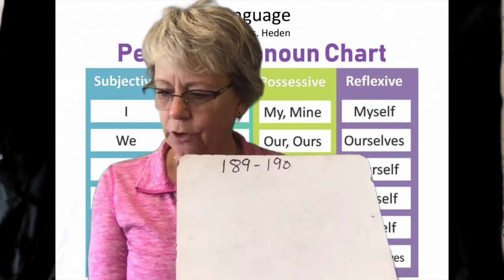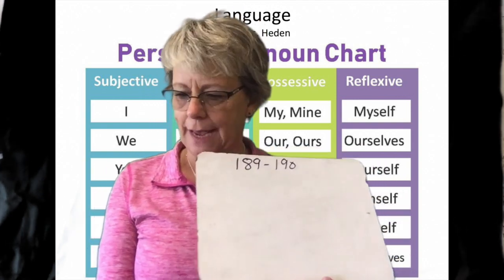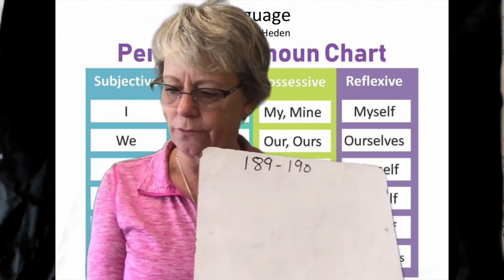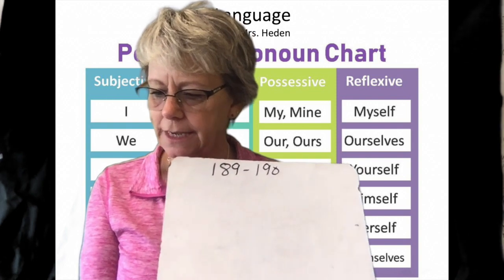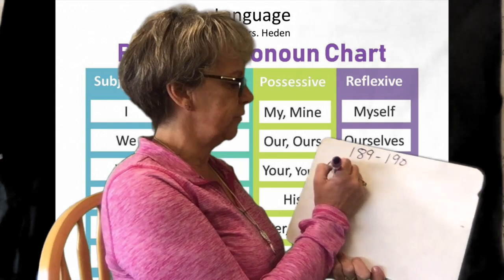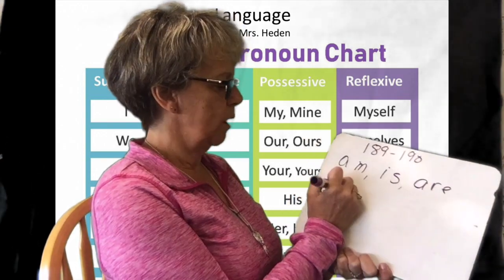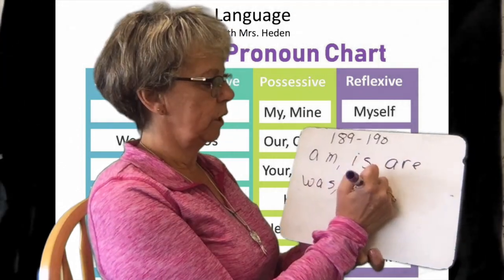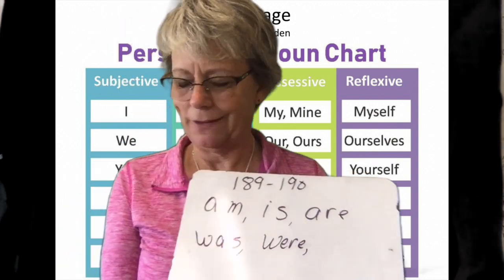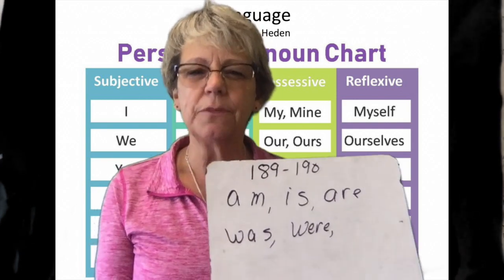A linking verb links the subject to an adjective. That sounds confusing, but it really isn't when we look at it. The subject is linked to an adjective. Let's look at the first one. It says, the nugget is shiny. If our linking verbs are am, is, are, was, and were, what do you think the linking verb is? You're right, is.